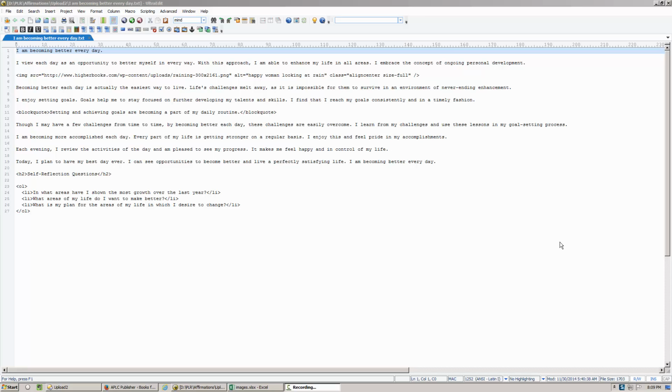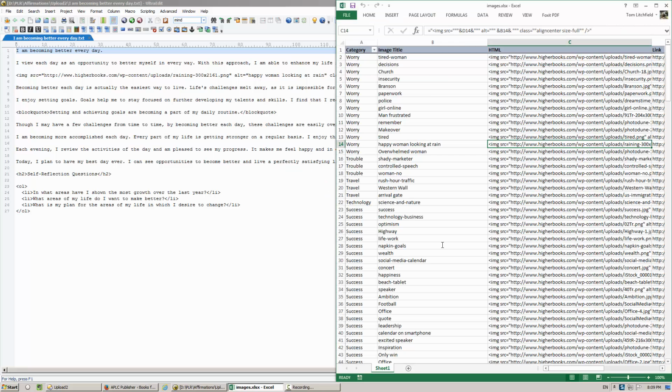It did take longer, however, than I thought it would. It ended up taking me probably 2 hours, maybe a little longer than that. I didn't really time myself. But the reason why it took me so long was inserting these images from this list. What I did is I actually skimmed the article, and I selected an image that I thought was a good match. And so that took a few seconds. I don't know how many seconds, but that's what slowed me down.